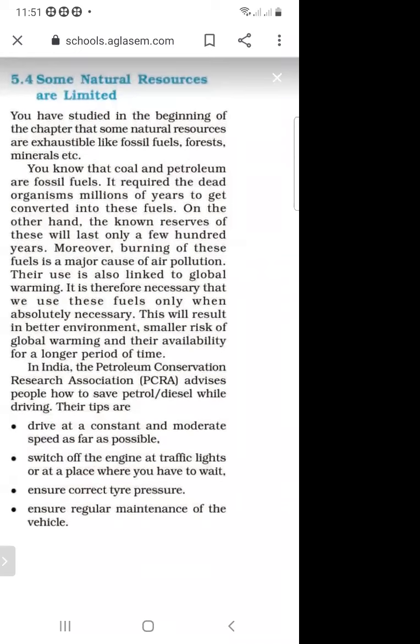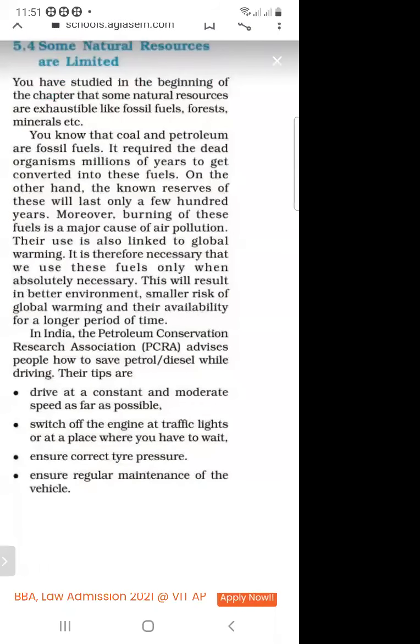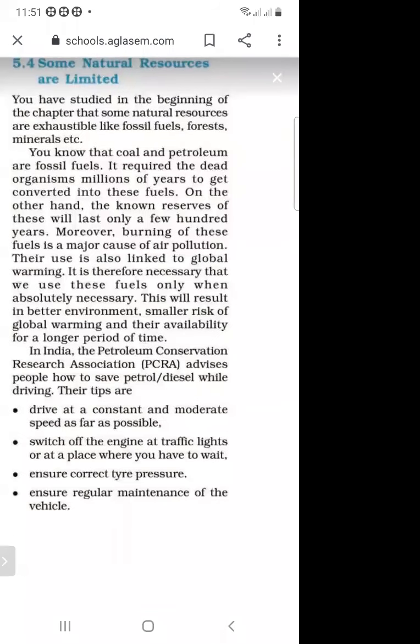This will save the fuel, petrol or diesel. Next is switch off the engine at traffic lights or at a place where you have to wait.